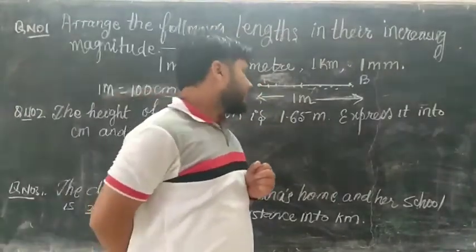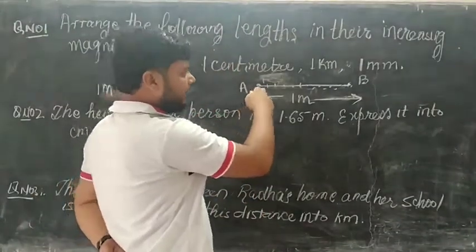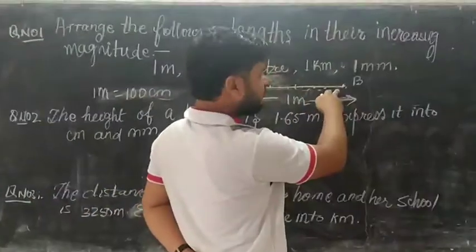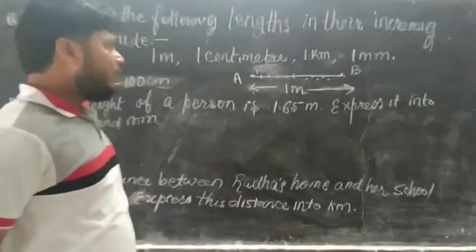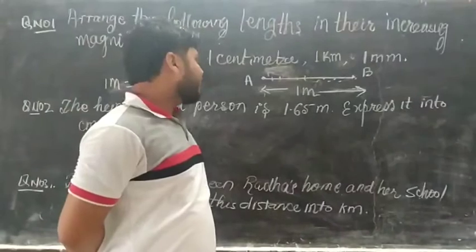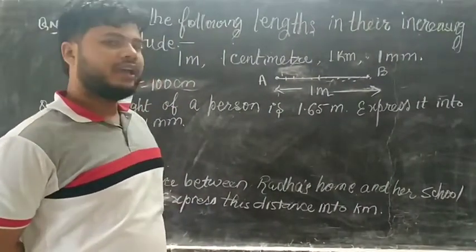Next, for the same length of 1 meter, if we convert it into millimeters, what will be the length between A and B?